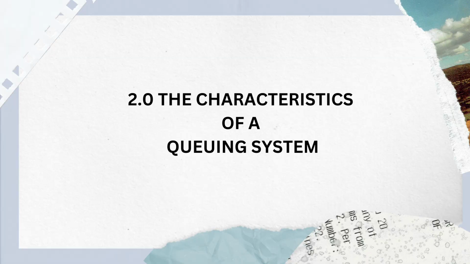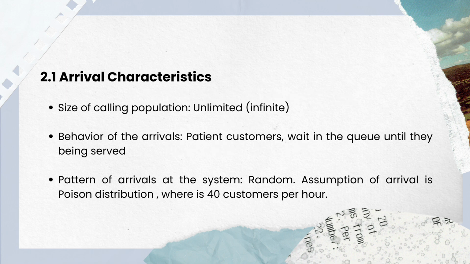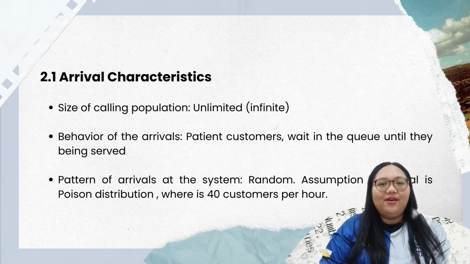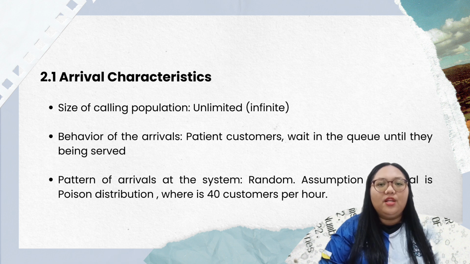Next, we move to the characteristics of a queuing system. 2.1 is arrival characteristic. The size of the calling population at Mr. DIY is unlimited, or we can call it infinite. The customer arrives at Mr. DIY at any time to make their purchase, such as stationery, household, electrical products, and more. We cannot make an assumption on the size of the calling population because customers tend to come at any time.